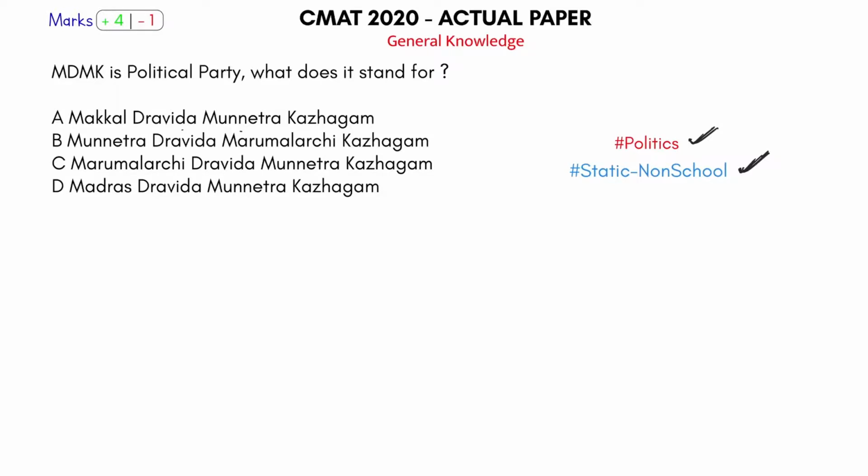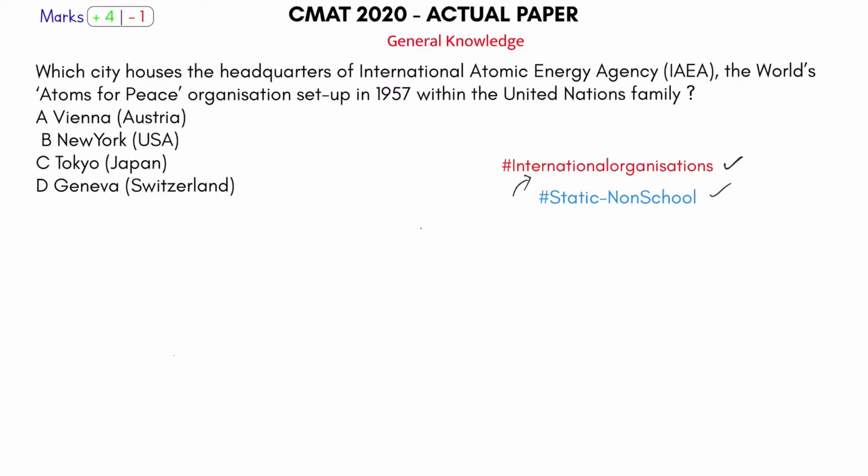MDMK is a political party which stands for what? So it is a political domain question, but it's static GK, something that you and I cannot change, that has happened in the past, but non-school, something that I don't study in school. So the answer for this is C. I knew it, it's Dravida Munnetra Kadagam. So that's why the answer here is C.